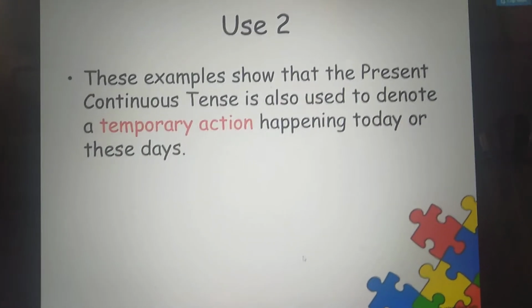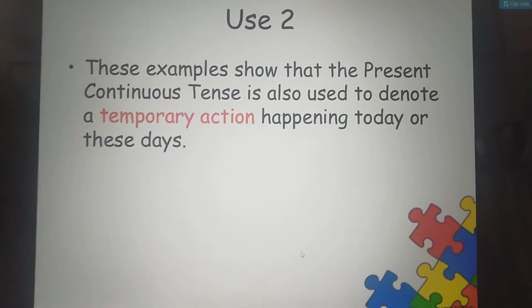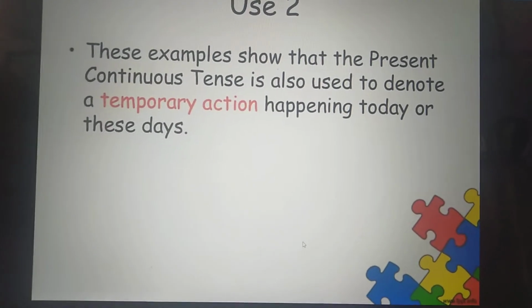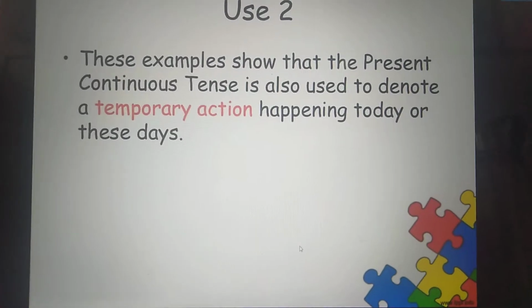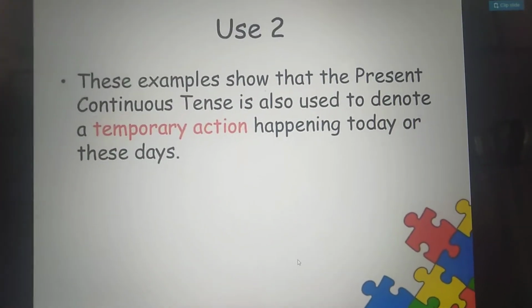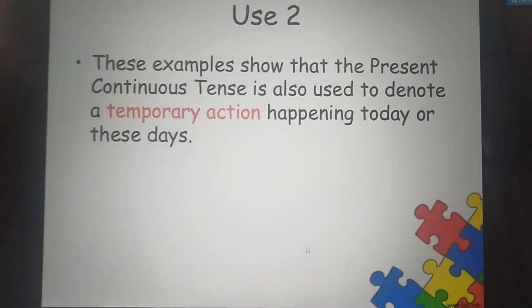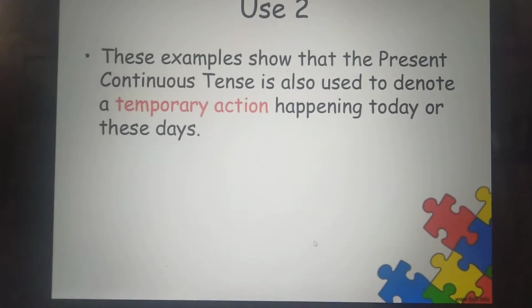So from these examples, we see that the present continuous tense is also used to denote a temporary action happening today or these days. So these examples show that present continuous tense is also used for such actions which are temporary, happening today or within these days, within the coming days.